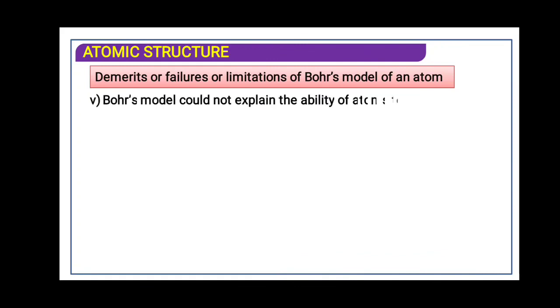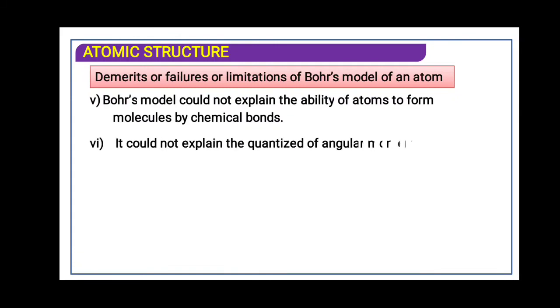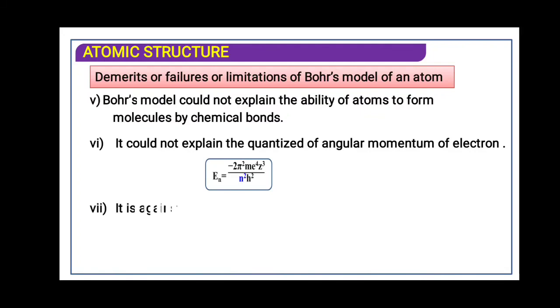Bohr's model could not explain the ability of atoms to form molecules by chemical bonds. Chemical bonding was unable to be explained by Bohr. It could not explain the quantization of angular momentum of the electron, that is, En is equal to minus 2 pi square m e raised to 4 z cube upon n square h square. It is against the Heisenberg uncertainty principle. We will see what the Heisenberg uncertainty principle is ahead.